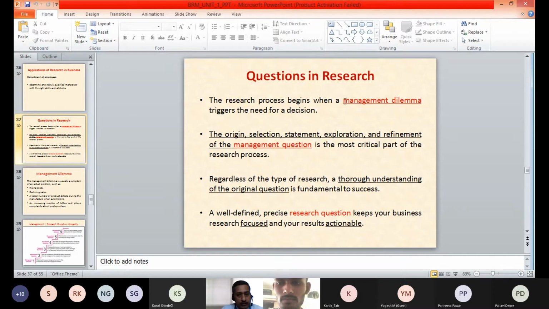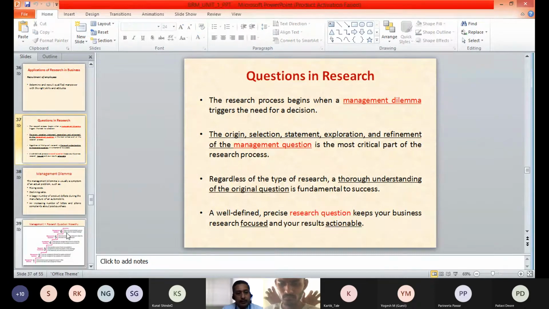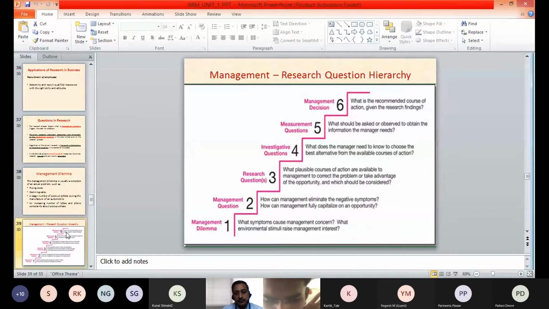So we understood these three important terms which we have learnt in the slide, that is management dilemma, management action questions and research questions. Then we saw the hierarchy of these questions, the different steps in refining this management question.